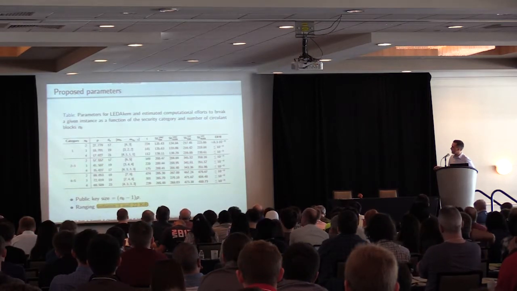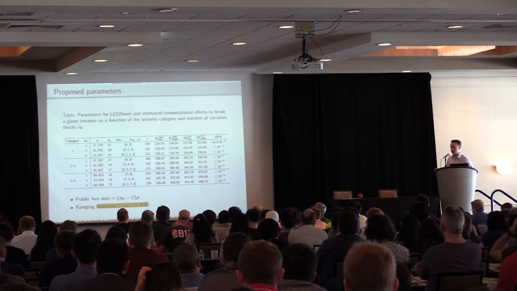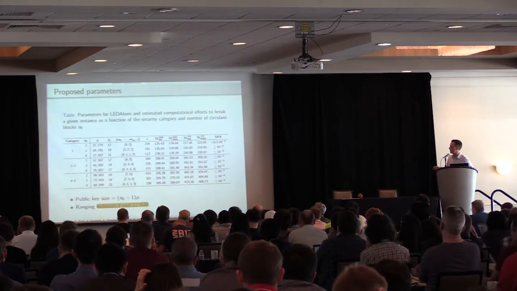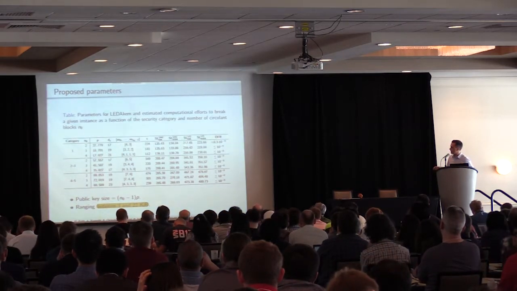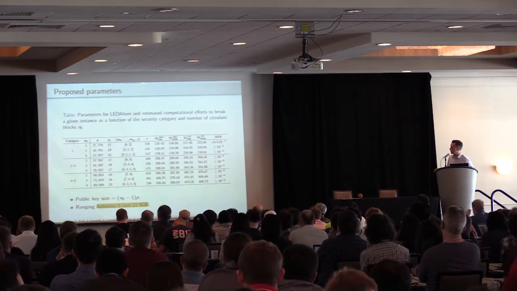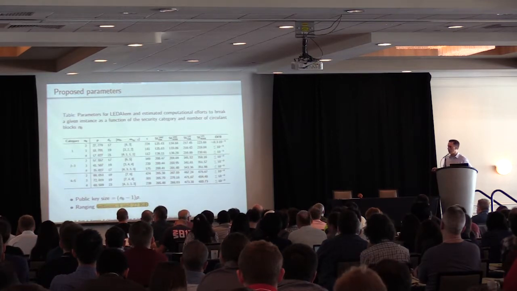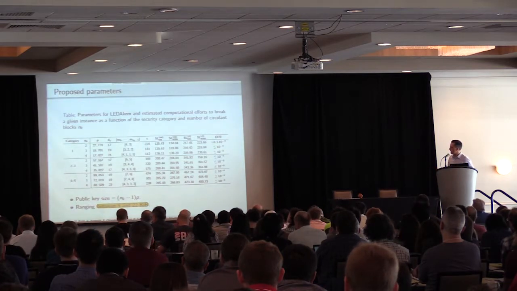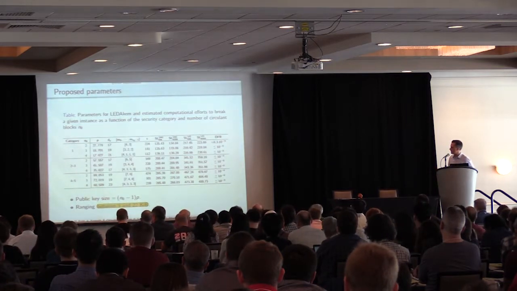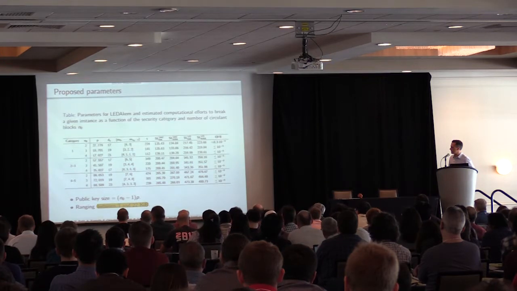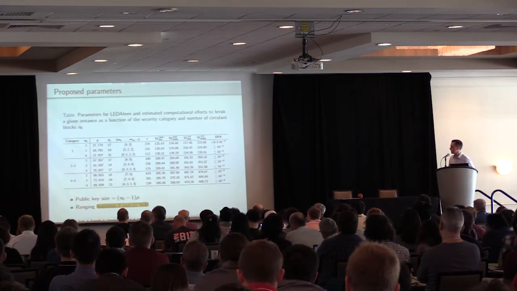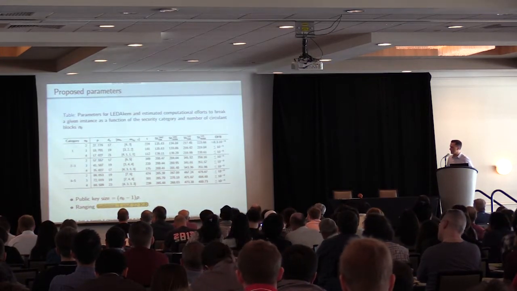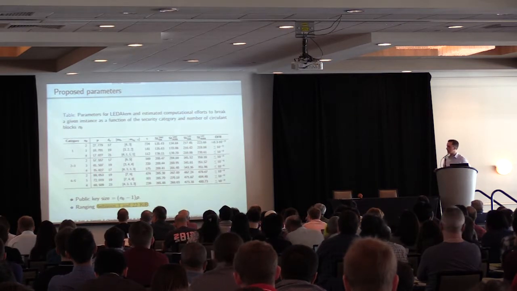So if you look at the security level with classical computers, they are much higher, because we are trying to fulfill the requirement considering quantum computers. And the public key size is n0 minus 1 by p that results, depending on the security category, in a total size between 3 and 22 kilobytes.